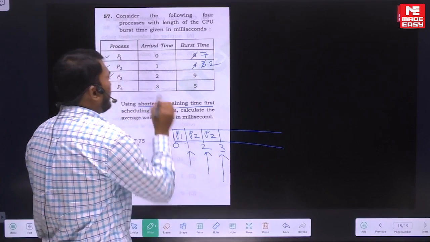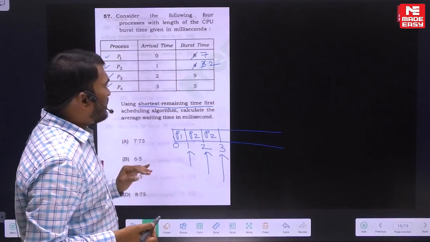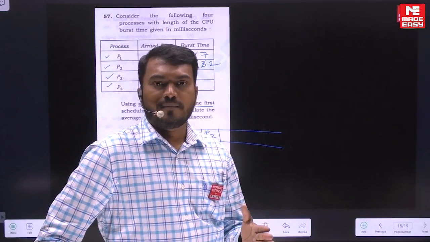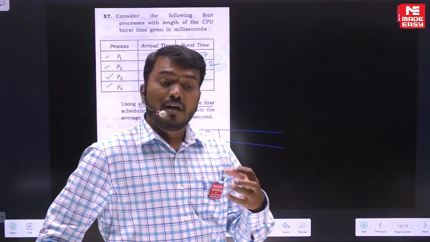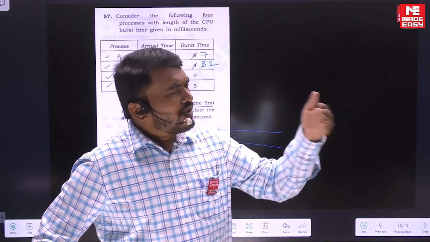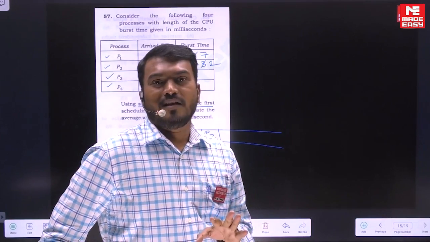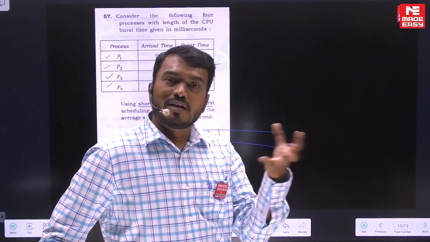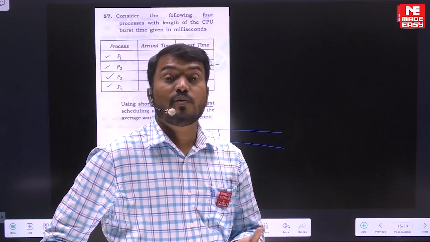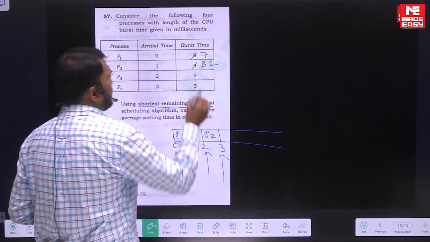Now present time is 3. By the time 3, all the processes have already arrived. So remember, once all the processes have arrived, there is no need of checking every one unit of time, because you clearly know who has the shortest job. You were only waiting for all the processes to arrive. So once all have arrived, you clearly know who is the shortest job, so just continue with the shortest job. So that is P2.